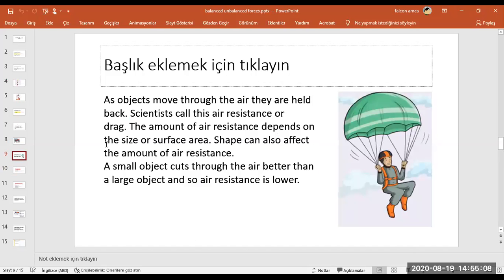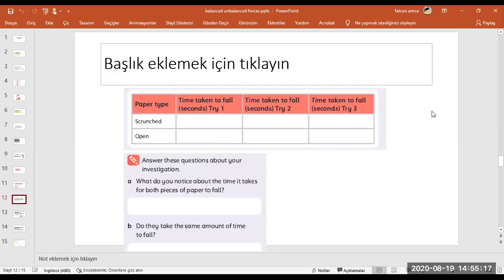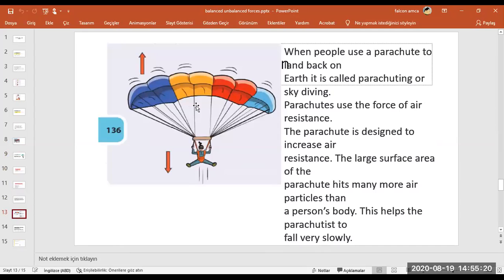Let's see. The amount of air resistance depends on the size and the surface area. It means this parachute size is important. Look here. What will happen? You can see this is the gravity. By gravity, it will go from up to down. And this one shows the air resistance. Air resistance slows this parachute down, okay? It means, as you see, it is a force.